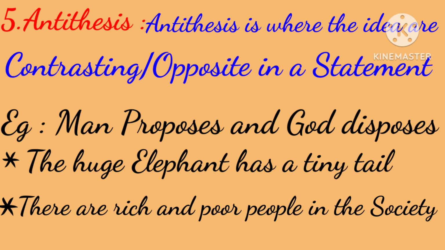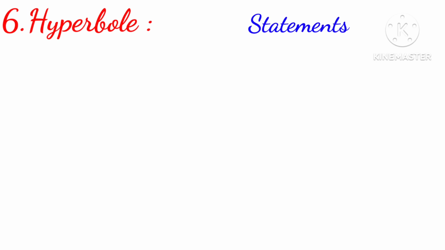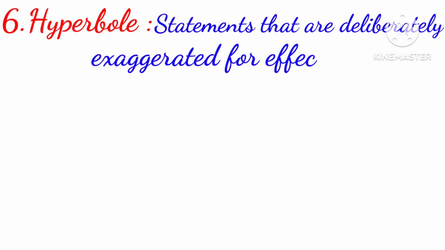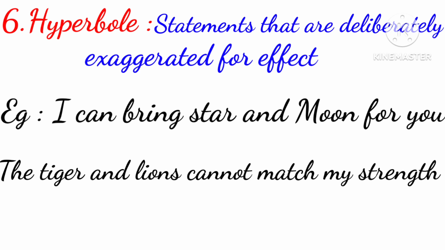Now let's see the sixth one. The sixth one is hyperbole. Hyperbole is statements that are deliberately exaggerated for effect. Example: I can bring the star and moon for you. The tiger and lion cannot match my strength. In the first example, star and moon. In the second example, tiger and lion. These sentences are called hyperbole.